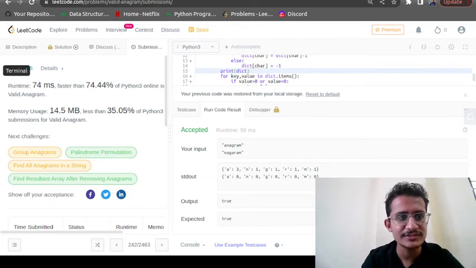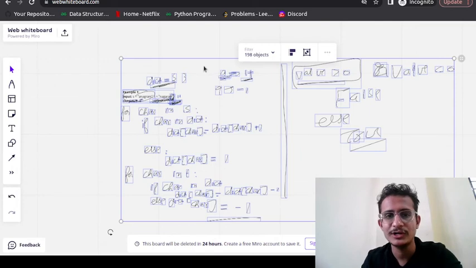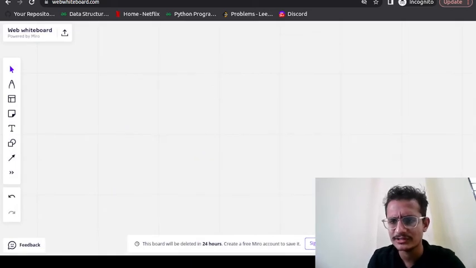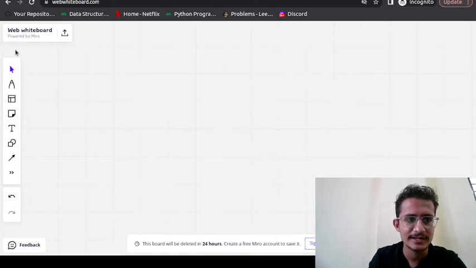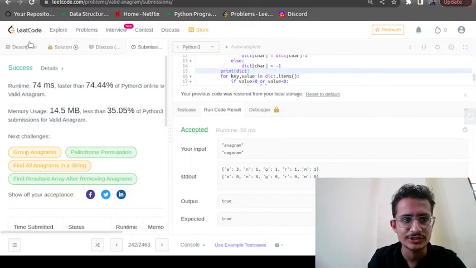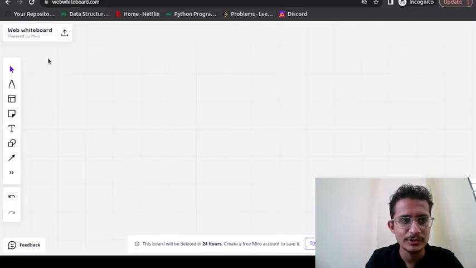Now if someone says try to solve this question by another approach, what will you do? Yes, we can also solve this question by another approach. How can we solve it? Let us again move to the question. So this was the input given to us. I will copy this input.